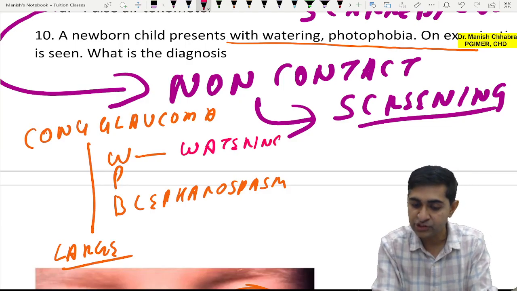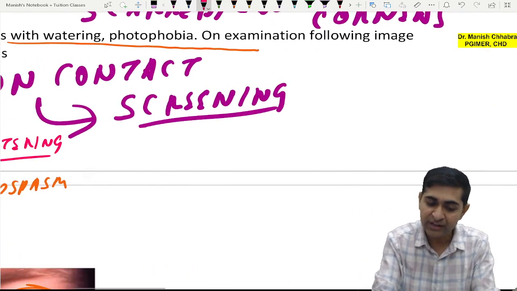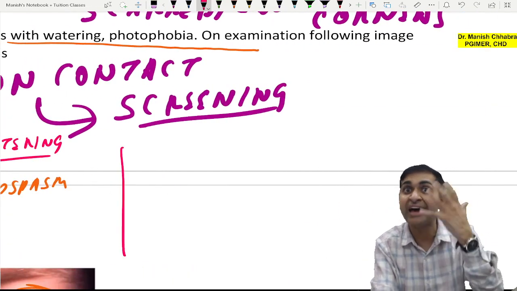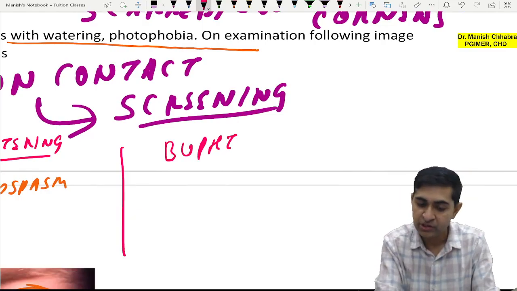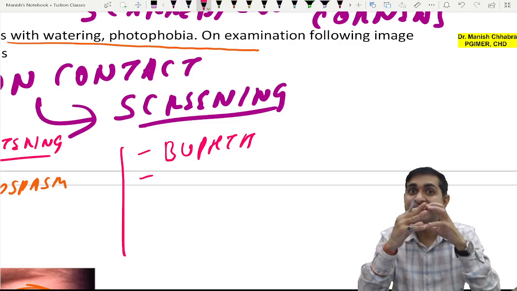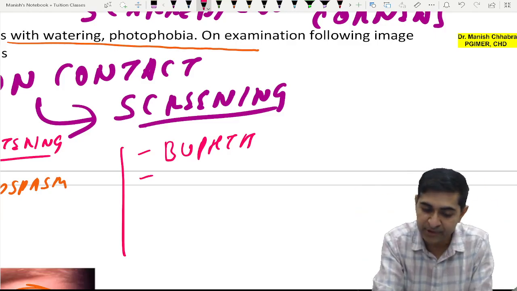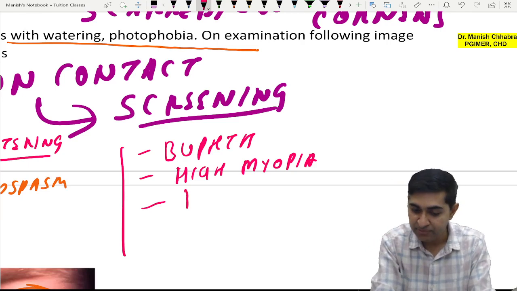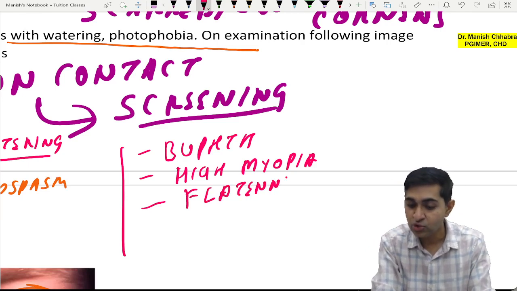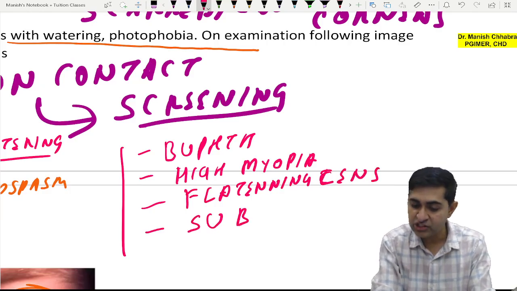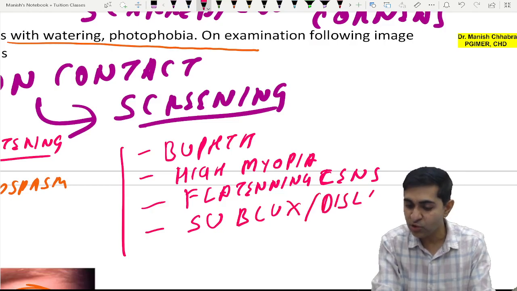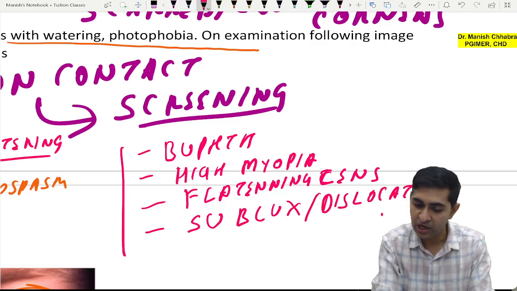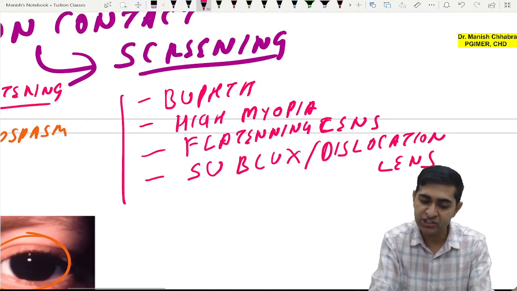Your previous year question: what are the other features of congenital glaucoma? There is bull's eye, buphthalmos. Buphthalmos is there because of the increased axial length due to raised intraocular pressure. There will be high myopia, because the lens of the newborn is very soft. There will be flattening of the lens, and also due to raised intraocular pressure, there may be subluxation or dislocation of the lens.